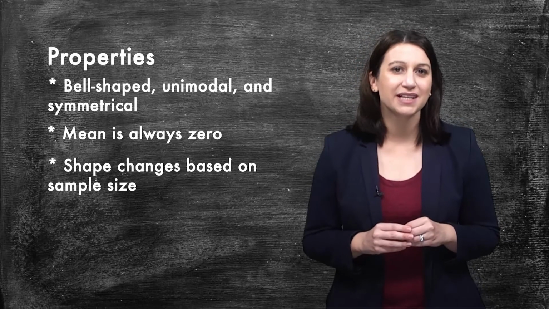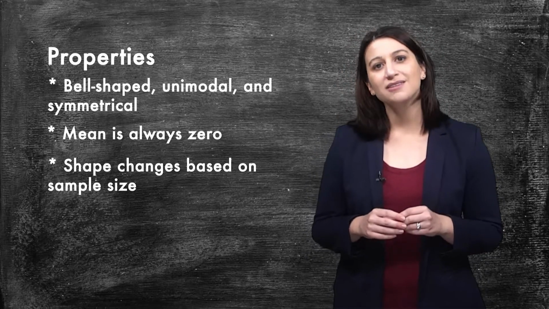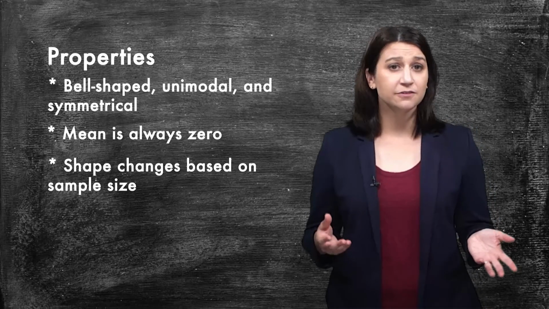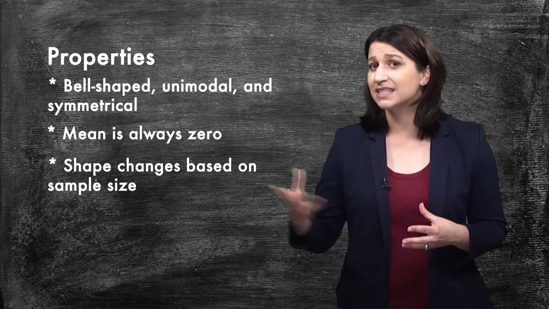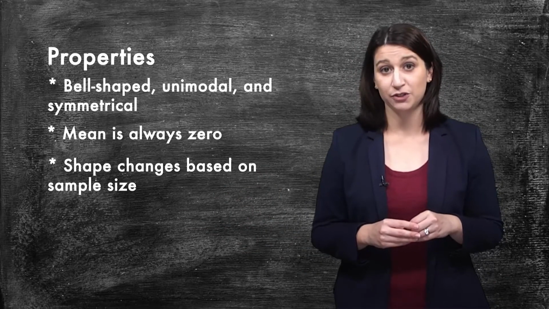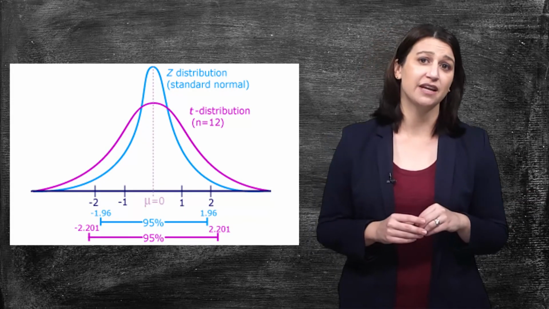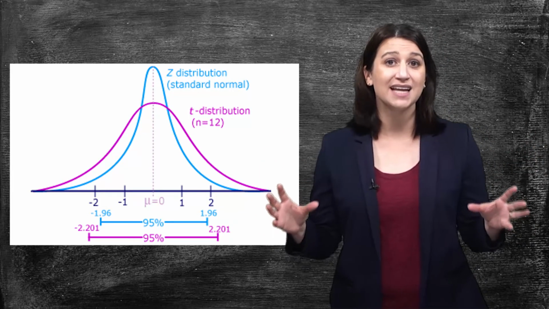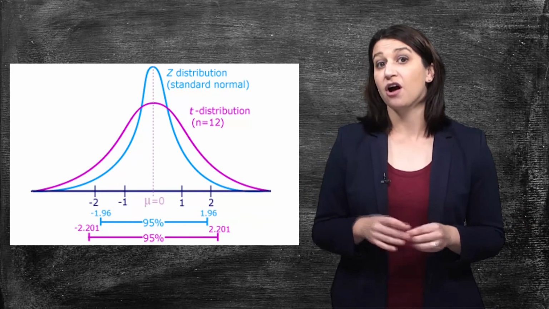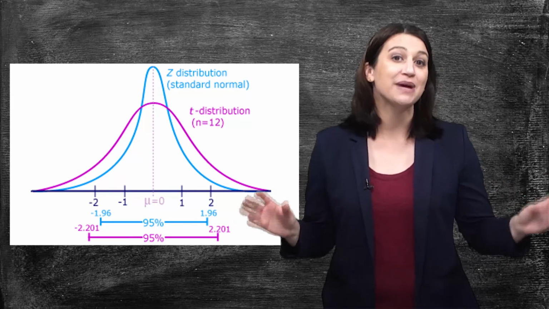So how did he realize that this shape change was affecting the results of his analysis? Well, since t doesn't follow the standard normal distribution exactly, the cutoffs we learned for the empirical rule, or that 68, 95, 99% rule, will not be the same in a t distribution. While in a standard normal model, exactly 95% of scores fall within 1.96 standard deviations of the mean always, the markers that mark off the center 95% of scores in a t distribution vary by sample size.